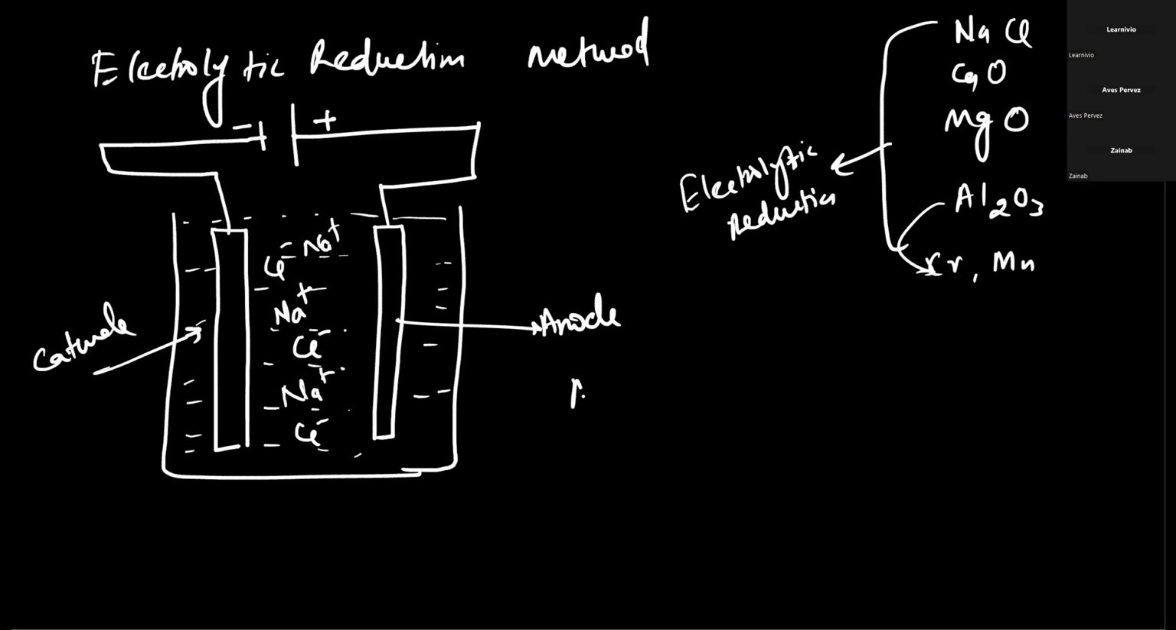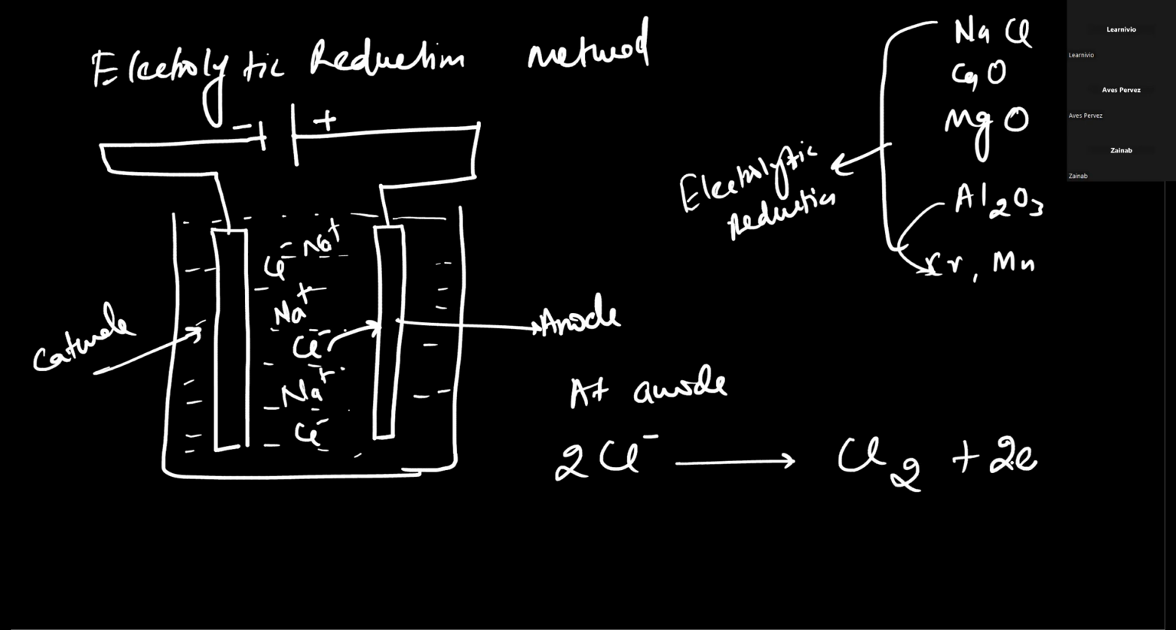At the anode, what is going to happen? At the anode, the negatively charged ions go. So the Cl minus ions move to the anode because negatively charged ions always move towards the positively charged rod. They lose electrons, and chlorine gas, Cl2, is formed.